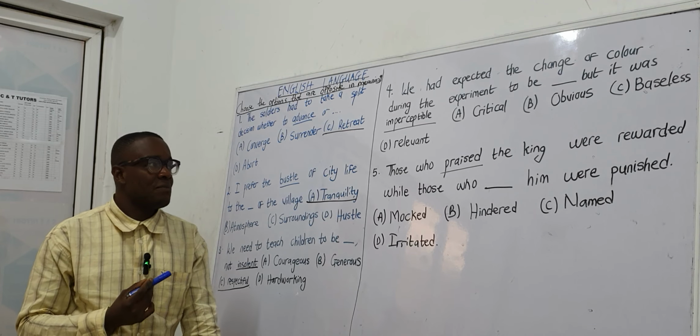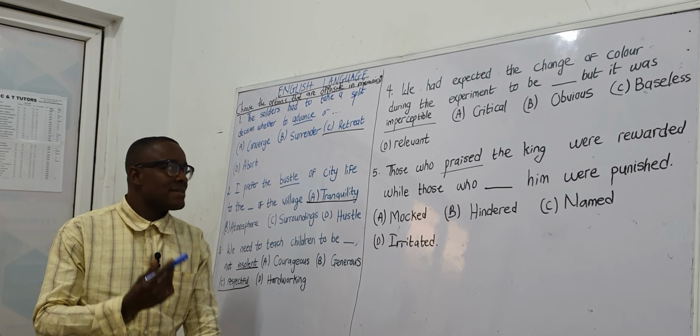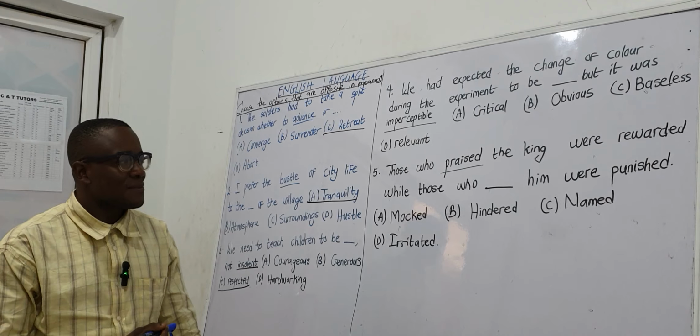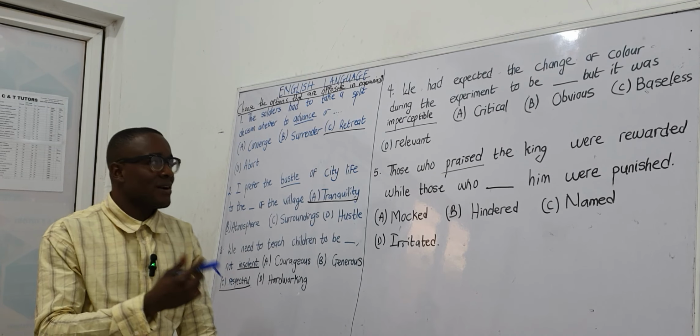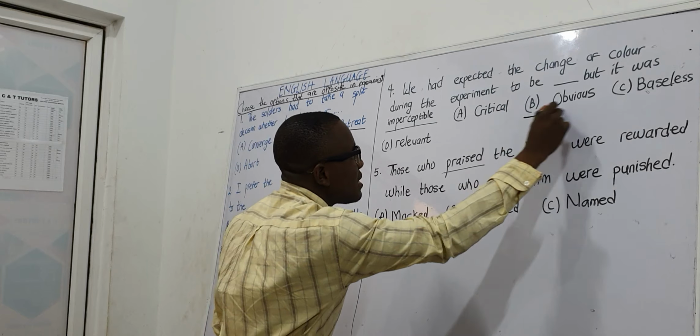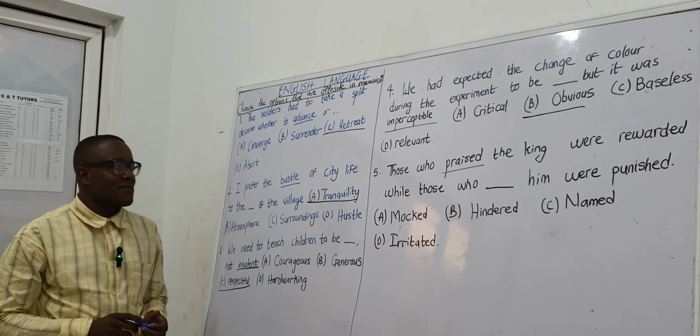So the best answer we can pick here is obvious. When something is imperceptible, it means it cannot be easily seen. But when it is obvious, it means it's very clear to everyone. So the answer here is option B, obvious. And that takes us to question 5.